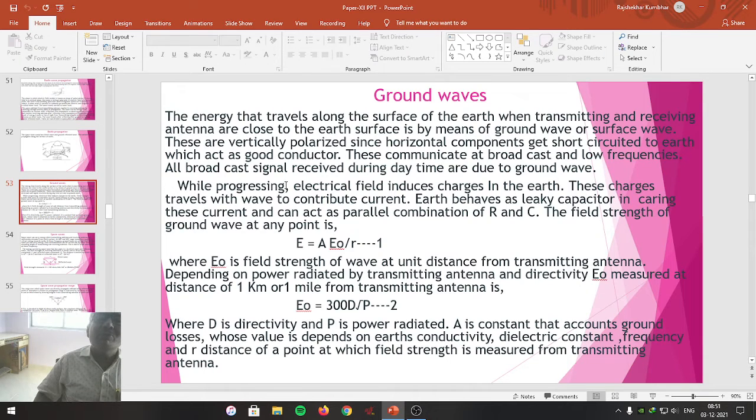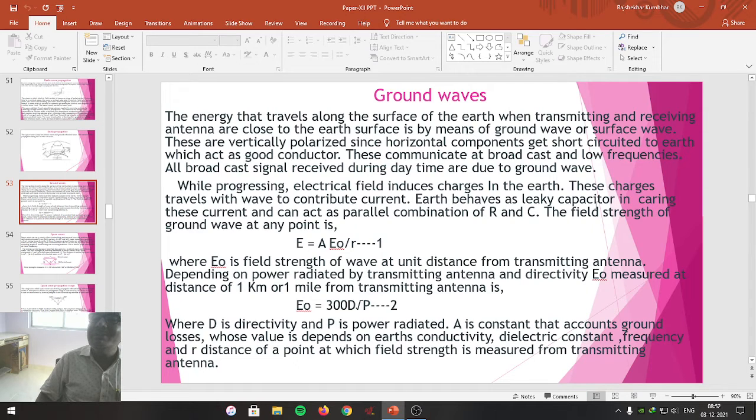When these ground waves propagate, the electric field induces charges in the earth because ground waves are traveling by touching the earth's surface. When they travel touching the earth's surface, they induce charges in the earth. These charges will travel with the wave to contribute to the current. When the wave travels, the induced charges also travel along with the wave, and this motion of the charges will constitute the current.